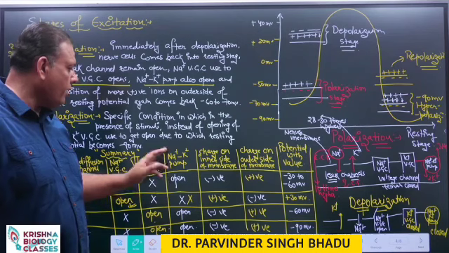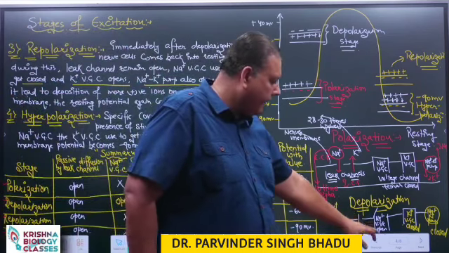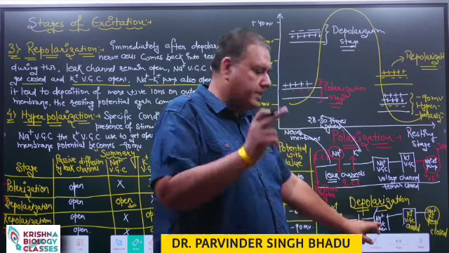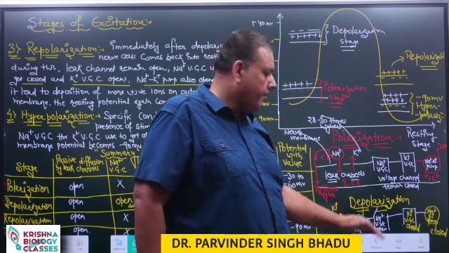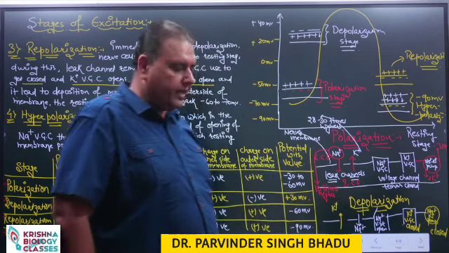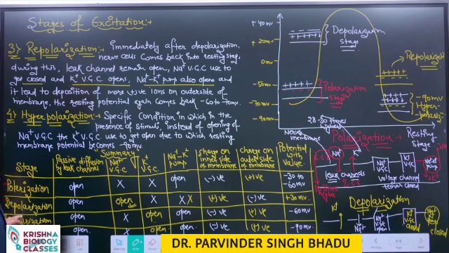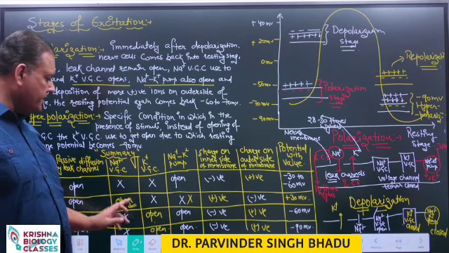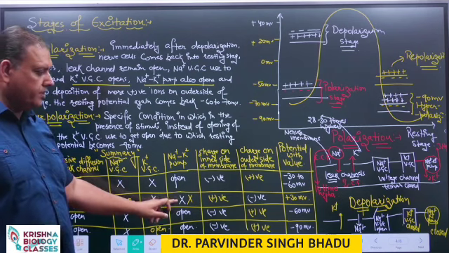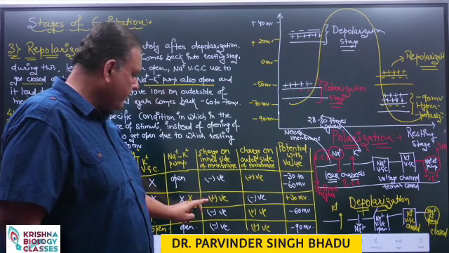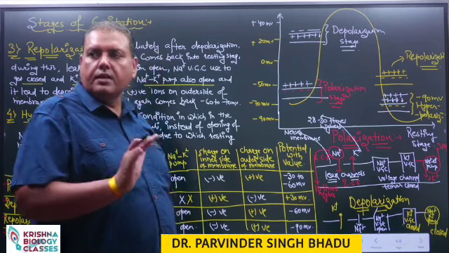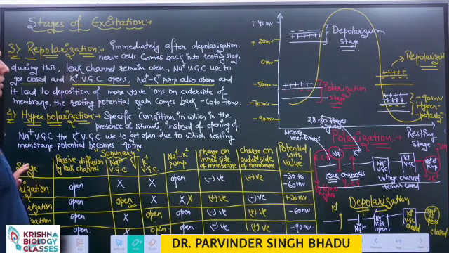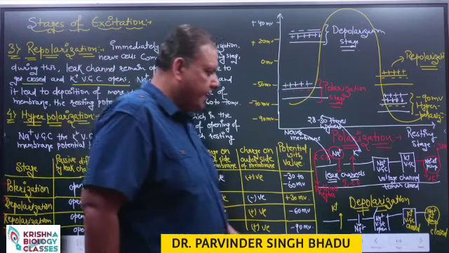What is the major cause of the excitation? That is the movement of sodium ions due to the opening of sodium voltage-gated channels. As a result, there is a rapid influx of sodium from the extracellular fluid to the intracellular fluid. This rapid influx leads to depolarization, due to the opening of sodium voltage-gated channels and closing of the sodium-potassium pump. There is more positive charge on the inner side of the membrane, and the value of the action potential becomes plus 30 to plus 45 millivolt. So these are the different stages of excitation.